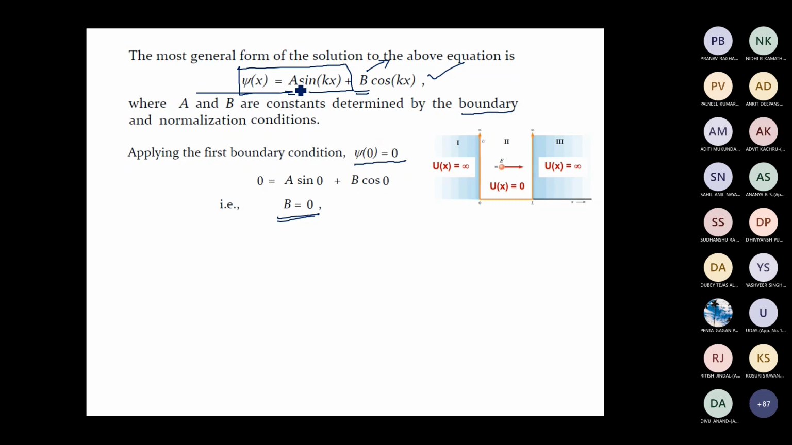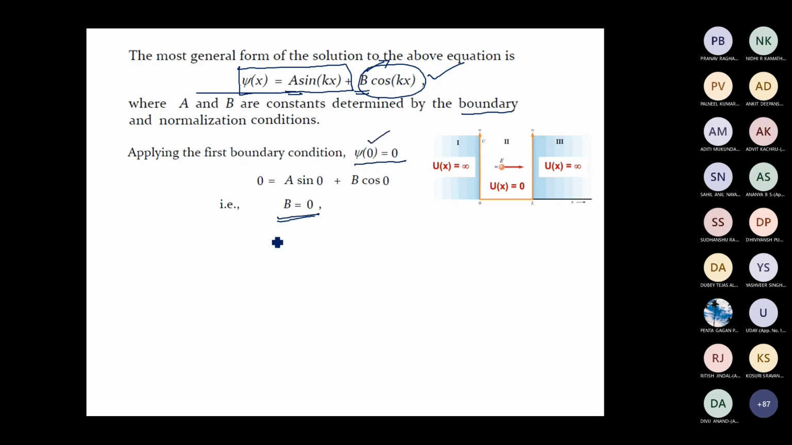Sir, we will substitute b equal to 0. Now b equal to 0, this whole term becomes 0. Yes, sir. So we will substitute psi x. Psi is equal to 0, second boundary condition. We have to use this, very good. We have to use the second boundary condition.